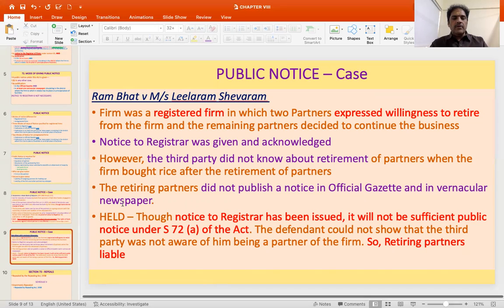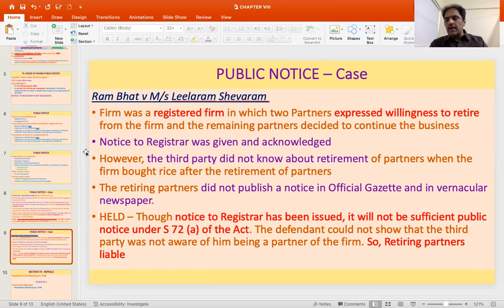So this is as far as the public notice, and it's a very important principle which is required. It is a very important requirement to be fulfilled to be in a position to escape liability after the person goes out, or for the firm to escape liability for the acts that the person does after going out from the firm. So the principle of estoppel and principle of holding out will apply in these two cases. And the protection can come only when public notice is issued, and the public notice has to be issued in all the modes indicated, depending upon whether it's a registered firm or an unregistered firm. Registered firm, 3 modes, unregistered firm, 2 modes.